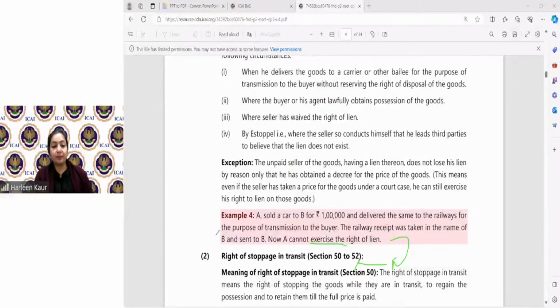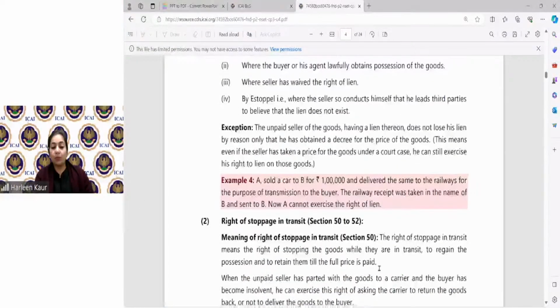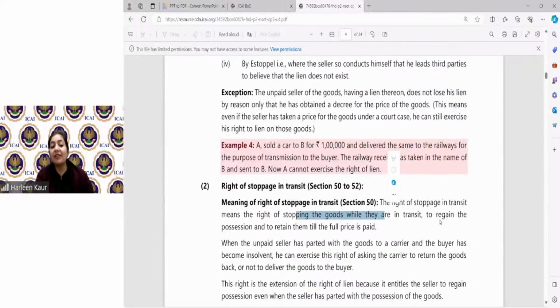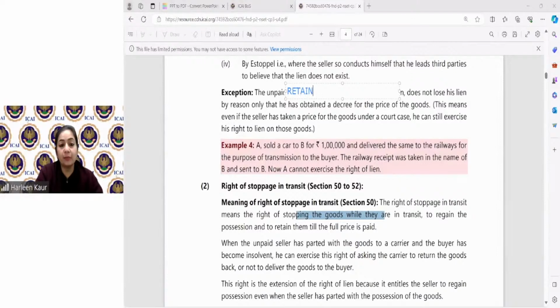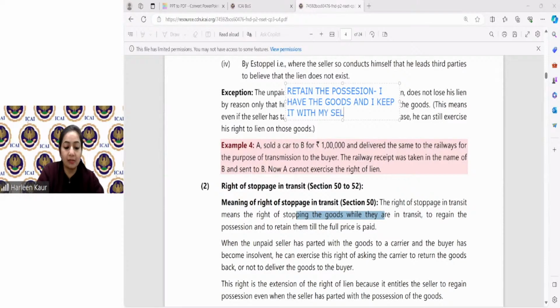All right. Now let's proceed further. The right to stoppage in transit means stopping the goods while they're in transit and regain the possession and retain them. So once I regain it, I retain them, put them back in my drawer till my full price is paid. So there are two different words, retain and regain. One is to retain the possession of goods. Retain means I have the goods and I keep it with myself. They were with me only, I kept them with myself, that is retain.